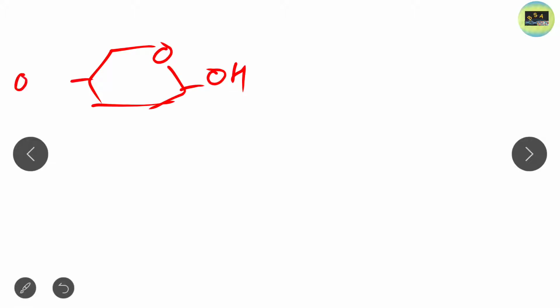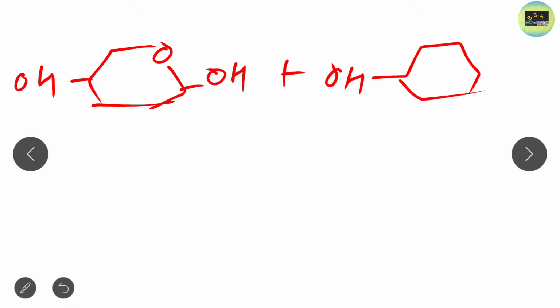Suppose this is one monosaccharide, this is an OH group, and this is again an OH group. And this is another monosaccharide. So these are the two monosaccharides, monosaccharide number 1 and monosaccharide number 2.